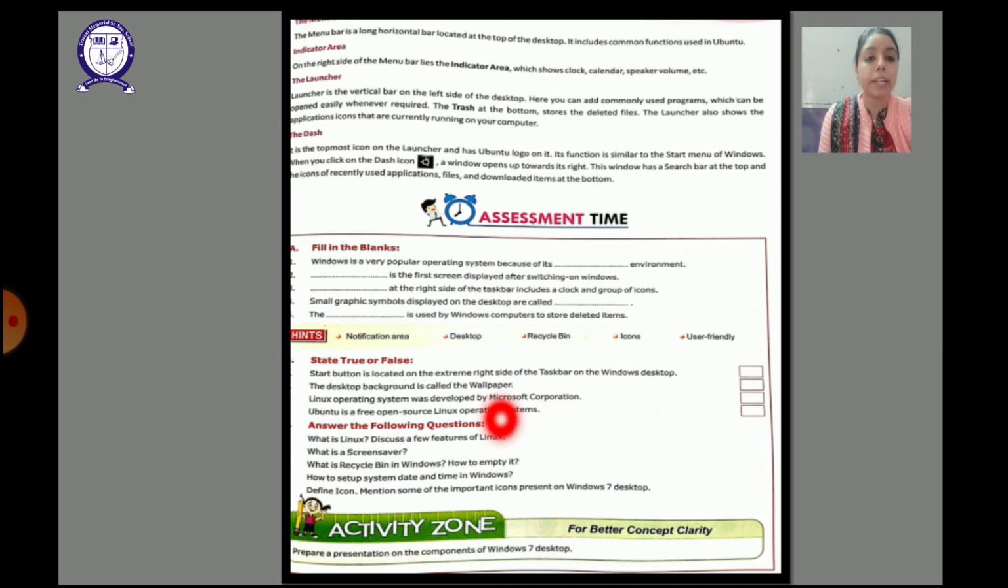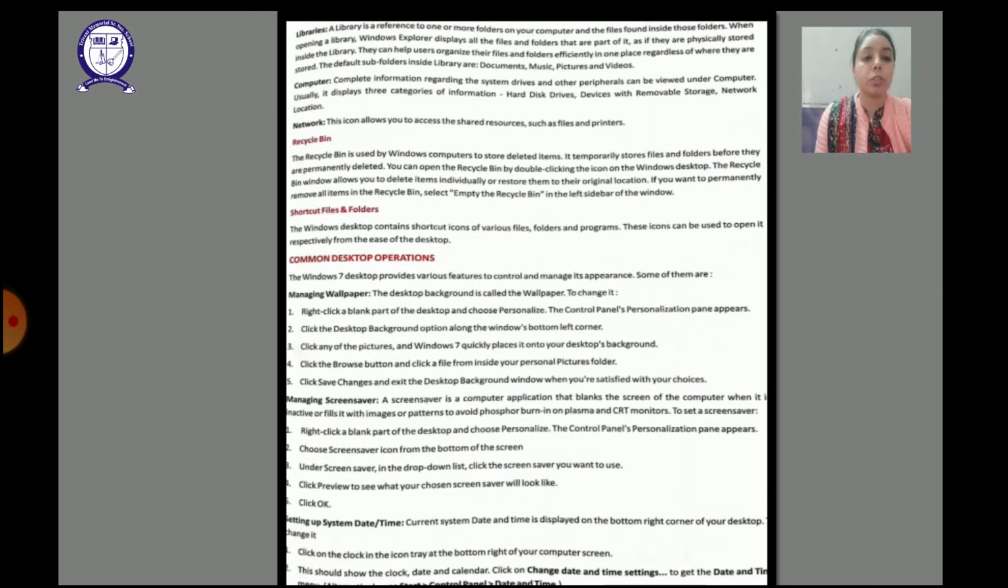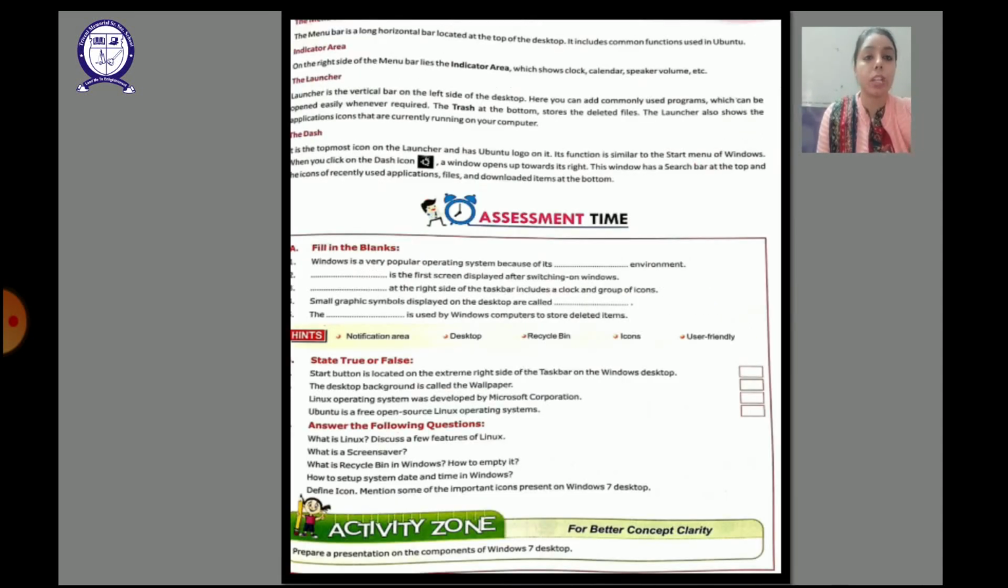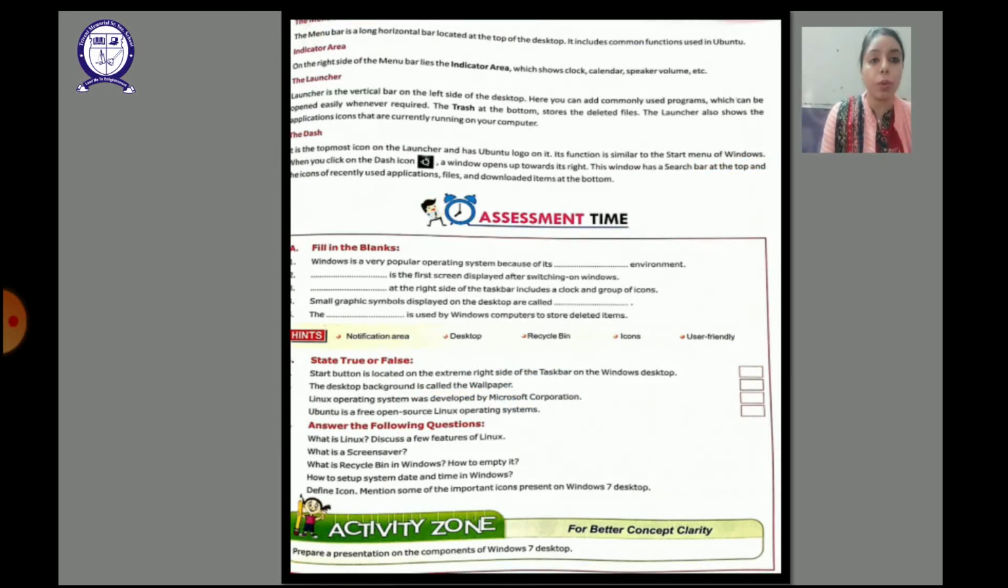Next we have, how to set up system date and time in Windows. For this we have done the explanation that you need to go to change date and time settings at the downside, and write all these lines which are required, which we have discussed in the chapter. Then we have, define icon, and mention some of the important icons present on the Windows 7 desktop. So icon, we have discussed, is a small graphical symbol which is present on the screen. Some important icons which are present here are the computer icon, network icon, libraries, favorites. Just write them all with an explanation of 2 lines each.